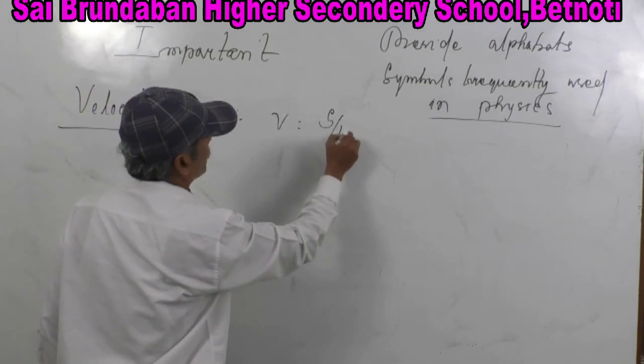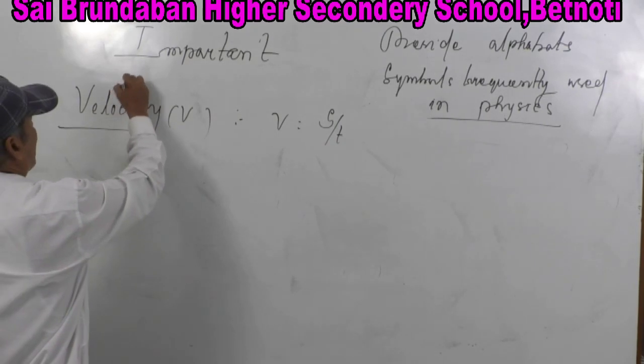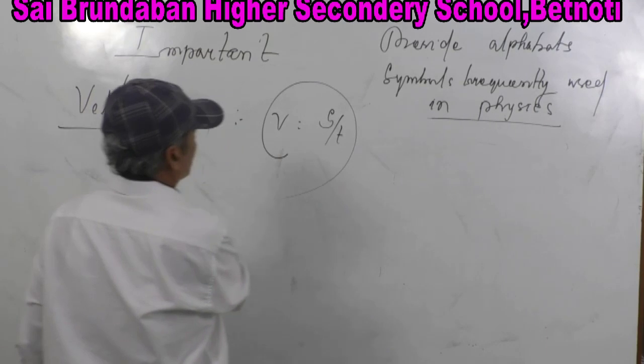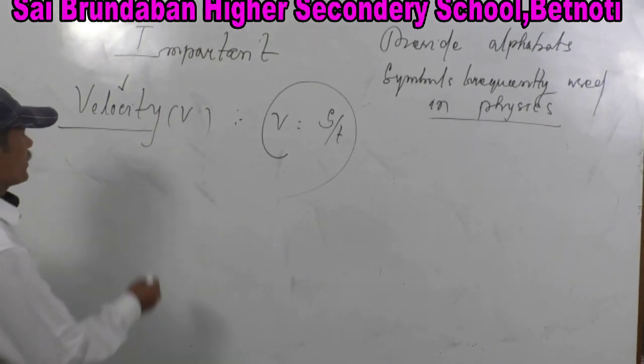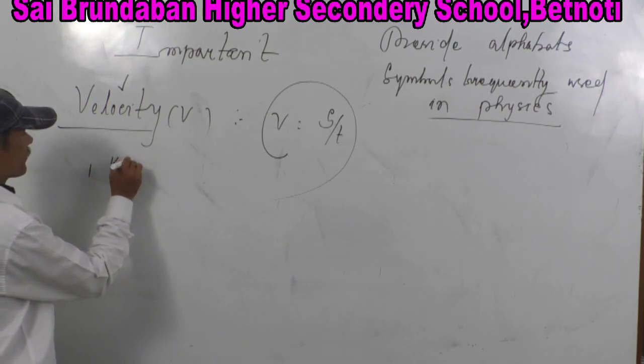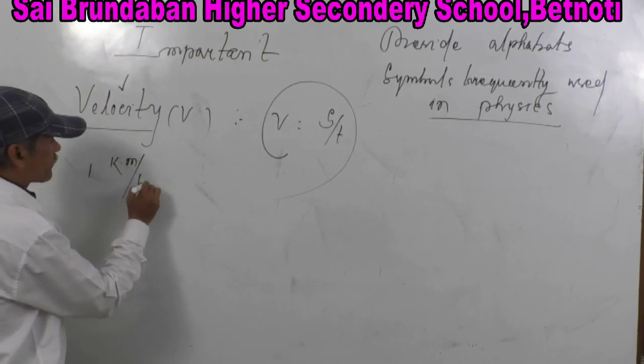Always remember a derived quantity holds a certain equation, v is equal to s by t. So now let's express 1 kilometer per hour.